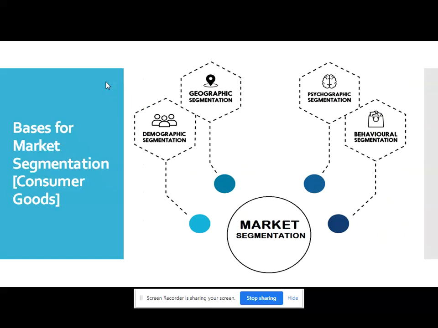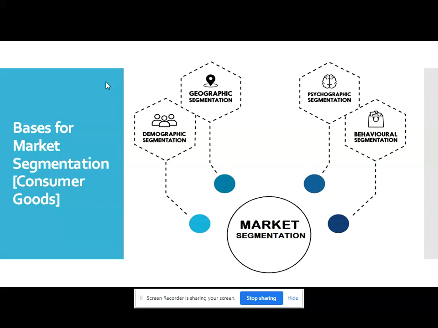Now we will see the next part, which is a very popular question of examiners: basis for market segmentation for consumer goods. If we divide the market into two parts, consumer goods and industry goods, that is consumer market and business market, first of all we will study the consumer markets.